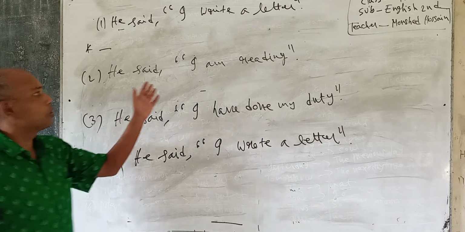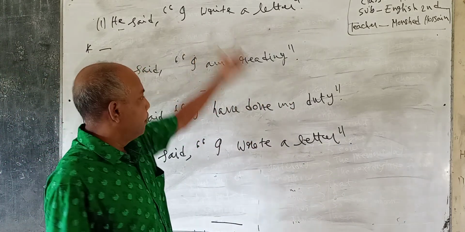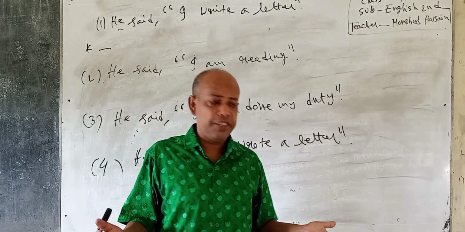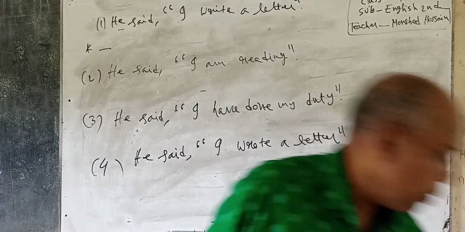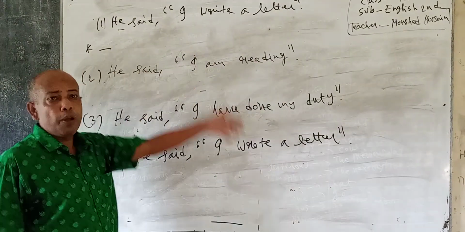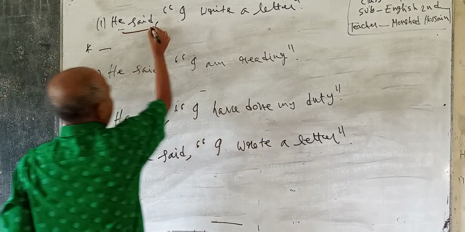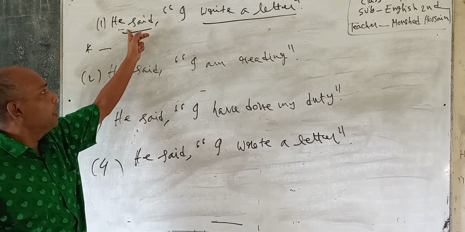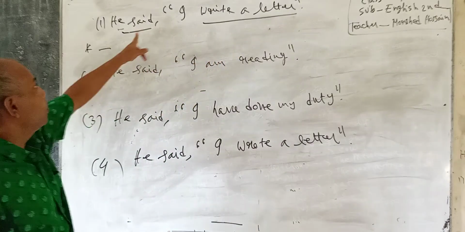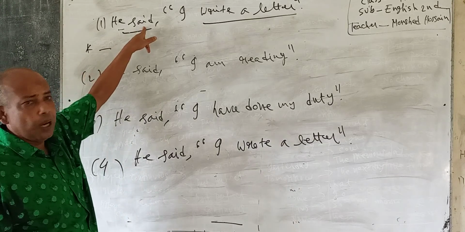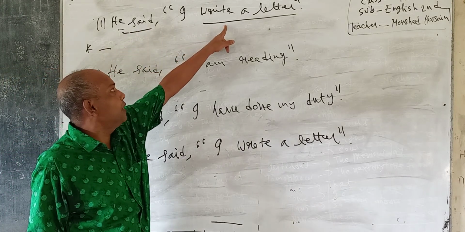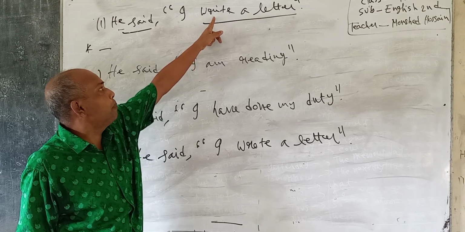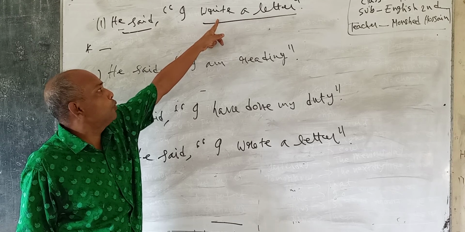Learners, I am going to solve the main form of the narration. First of all I have discussed the rules of narration. Now I am going to discuss elaborately the problem of narration. So, first one, he said, I write a letter. This one is the reporting verb and this one the reported speech. The reporting verb is past form now, so the reported speech will be changed. What kind of tense is this one, learners? This is present indefinite.